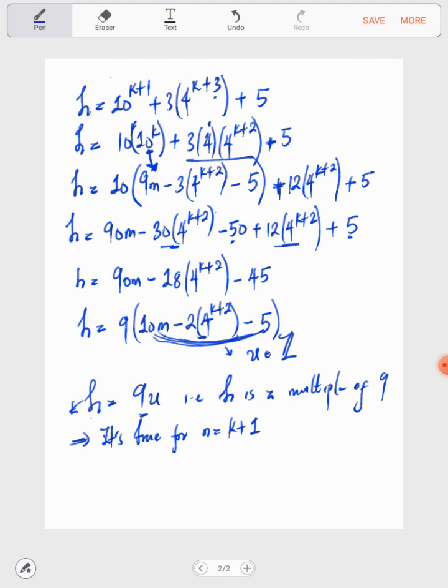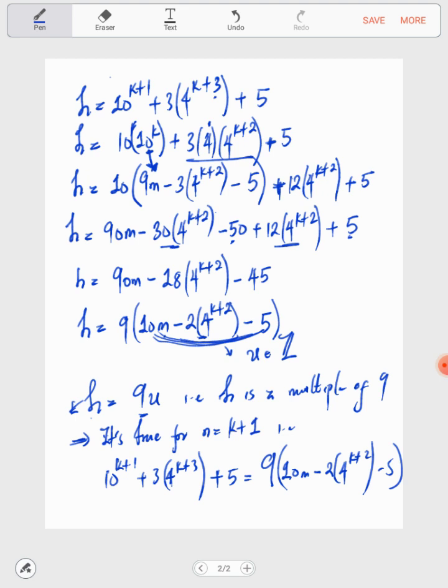It's true for n equal to k plus 1, that is, our initial expression, 10 to the power of k plus 1 plus 3 into 4 to the power of k plus 3 plus 5, is a multiple of 9, that is 9 times 10m negative 2 into 4 to the power of k plus 2 negative 5. Now it implies that it is true for n equal to k plus 1.